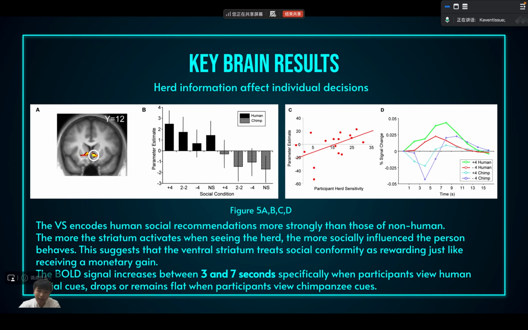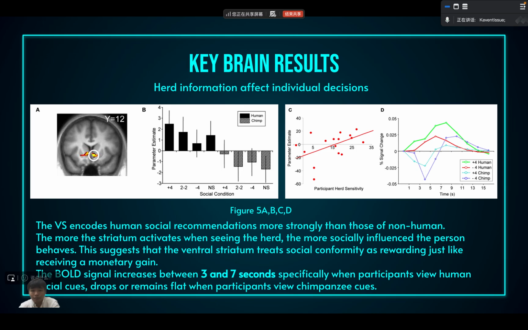And the last one is how the BOLD signal increases between second 3 and second 7. That is because, as I just said, it's measured indirectly, so there's a small delay here. When we view the human information, that is +4 and -4, all agree on buying something and all agree on not buying something, it's activated. But for the non-human, that is the chimpanzees, we see that it's deactivated.